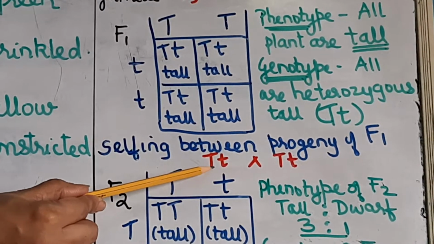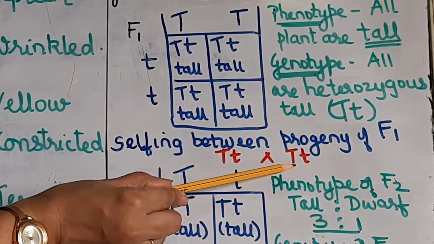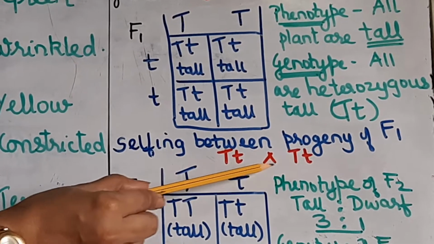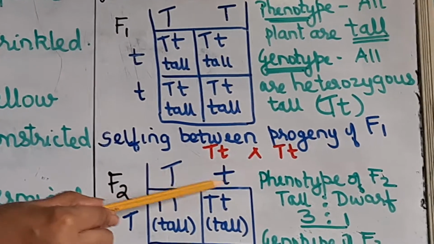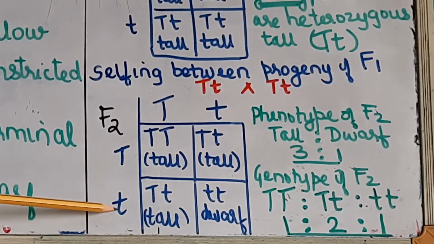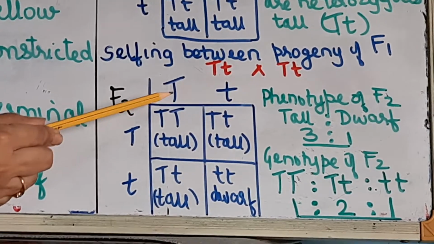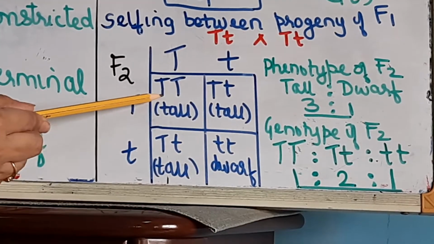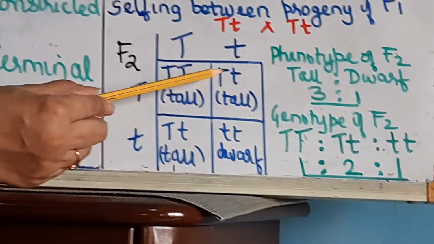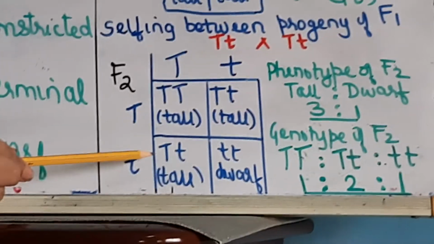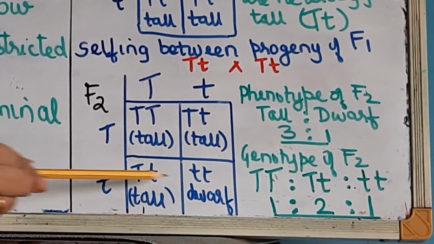So this is your F1 generation progeny. So heterozygous tall and heterozygous tall. That is, you are carrying out now self pollination between these. So now the gametes from this will be what? Capital T, small t, and from this one capital T, small t. Okay, now again this is your now F2 generation, next generation. Okay, so this capital T with this T, so 2 capital T's. Now this and this, so 1 capital, 1 small, always dominant you write first, then this with this. Okay, this with this, so capital T, small t here, and this, so 2 small t's.